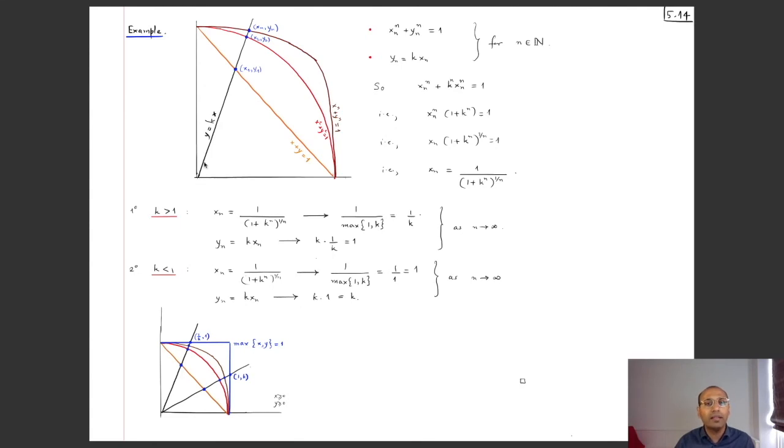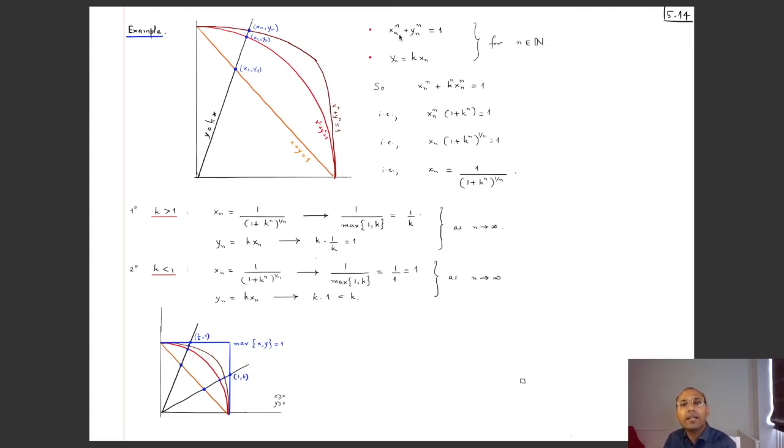And now let us take the line y equal to kx, which will meet each of these curves, and k determines the slope. So k might be bigger than 1, k might be equal to 1, or k might be less than 1. And it will intersect these curves, and where it intersects the curve x^n plus y^n equal to 1, that point I call (xn, yn). So this is (x1, y1), this is (x2, y2), (xn, yn) in general, (x3, y3), (x4, y4) and so on. I want to see what happens to this sequence of points. And we'll use the previous result to deduce this.